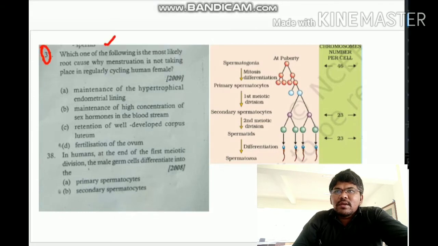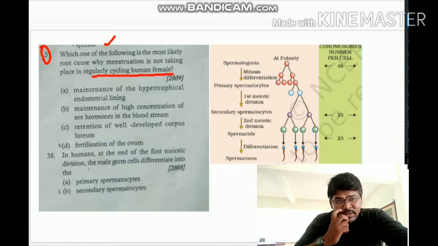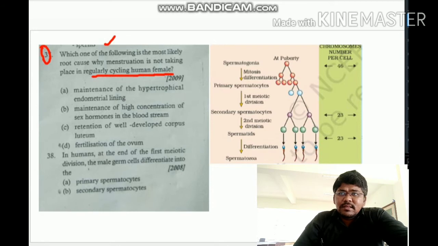Which one of the following is the most likely root cause why menstruation is not taking place regularly, cycling in the human female? See, the menstrual cycle is not taken in a cyclic way because of fertilization. When fertilization occurs, then there is no menstrual cycle. The menstrual cycle is stopped after the fertilization. Hence, option D is correct for question number 37.